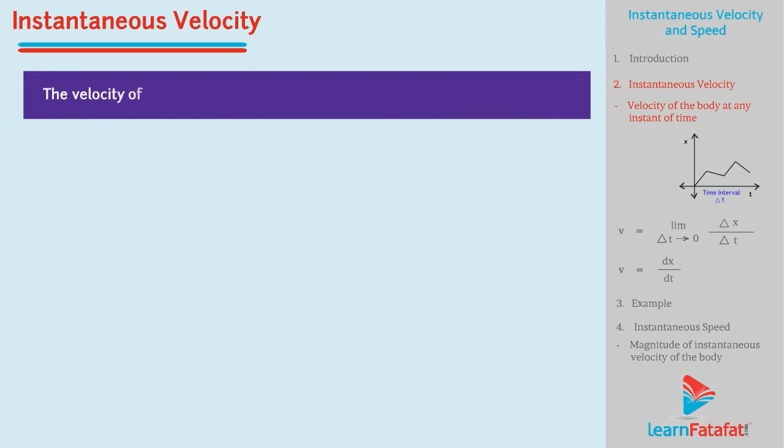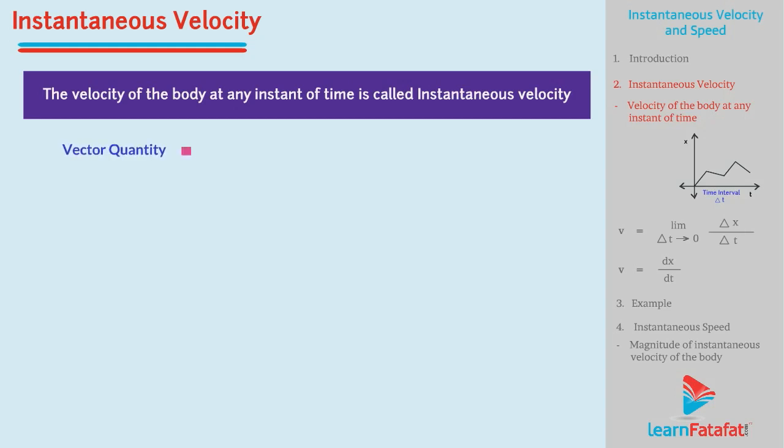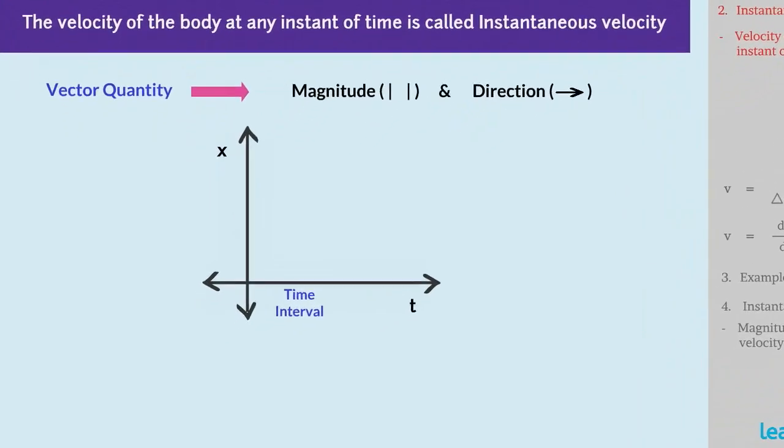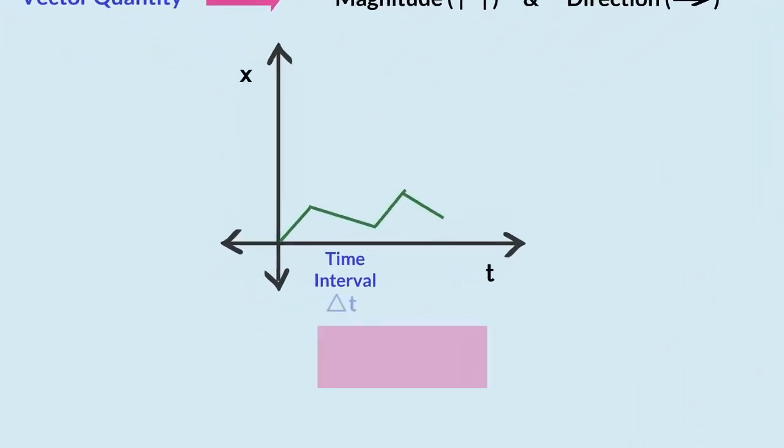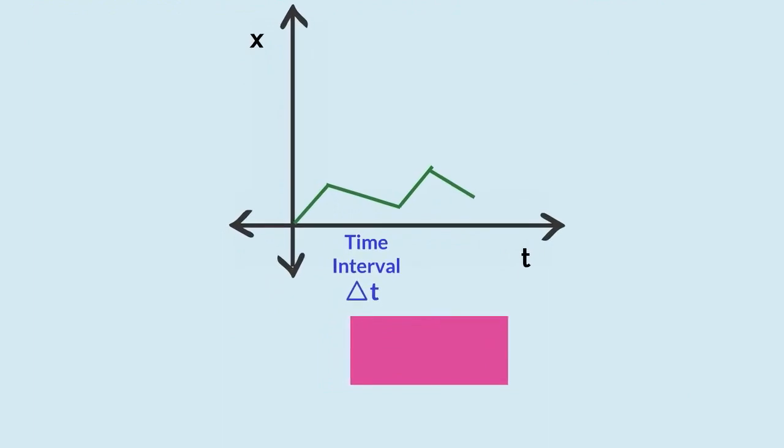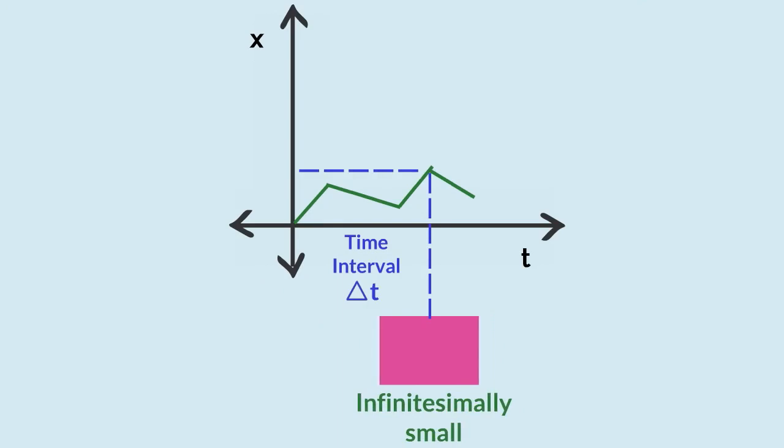The velocity of the body at any instant of time is called instantaneous velocity or simply velocity. It is a vector quantity, that is, it has magnitude as well as direction. One way to calculate the instantaneous velocity is to go on reducing the time interval, that is, delta t, such that the time interval is infinitesimally small, that is, we can call it an instant and measure the velocity at this instant.